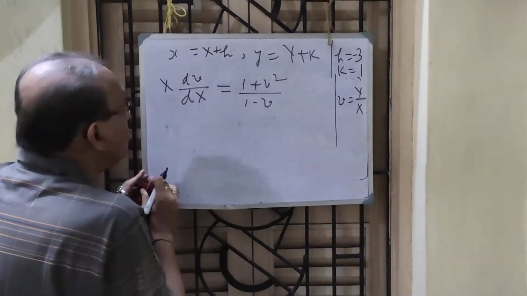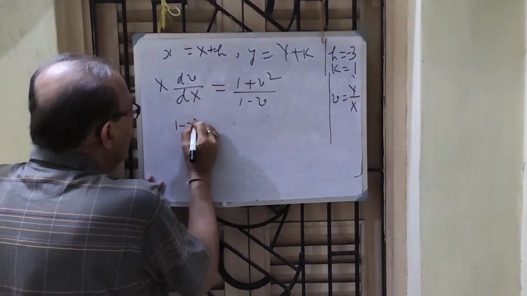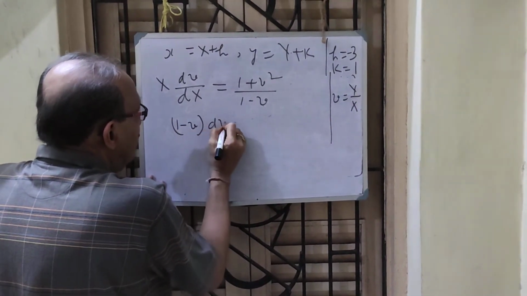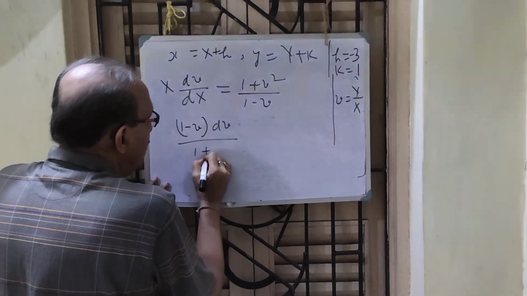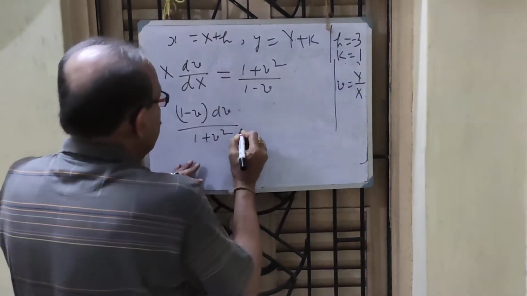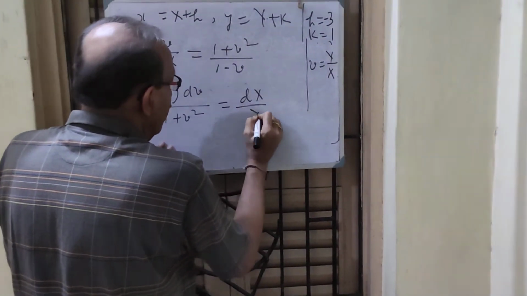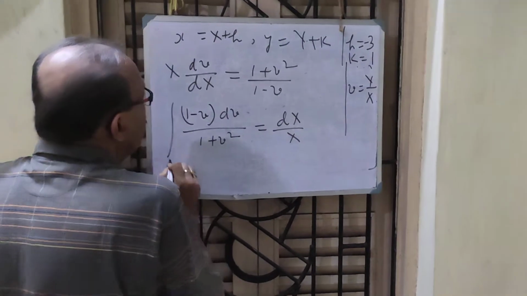I now use variable separable, which I know. I write 1 minus v dv by 1 plus v square, mind that v is not equal to 1 here, equal to dX over X, which I can integrate.